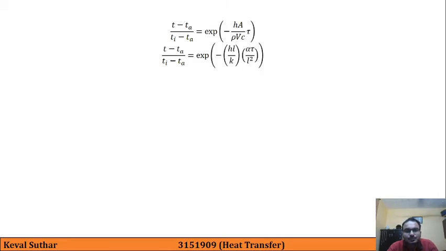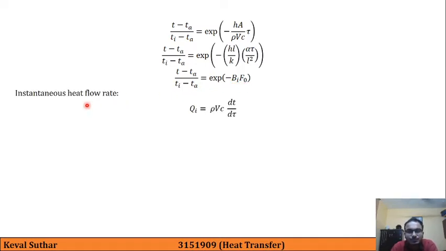So here we modified this equation hA upon rho Vc with these two dimensionless numbers. So now the temperature distribution is based on only two parameters: first is Biot number and second is Fourier number.